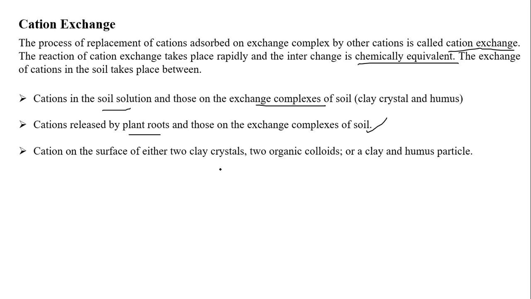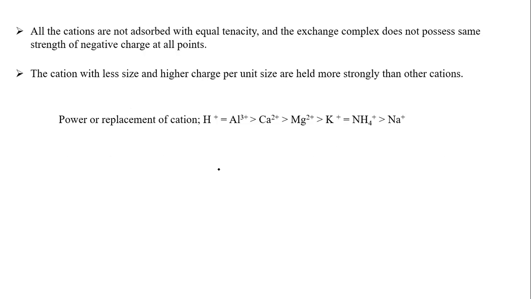So especially in chemistry, remember the units also. Now we will see the next slide. All cations are not adsorbed with equal tendency. As I said, there is no equal adsorption, because it completely depends upon the valence, the size, and many factors like pH. So the exchange complex does not possess the same strength of negative charge at all points, because it varies completely with size and charge.